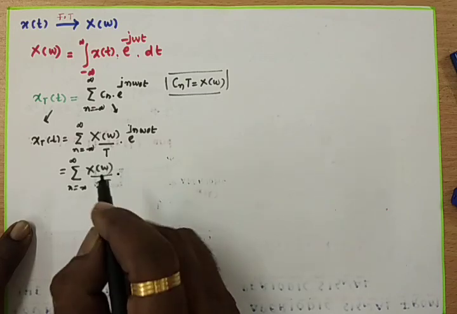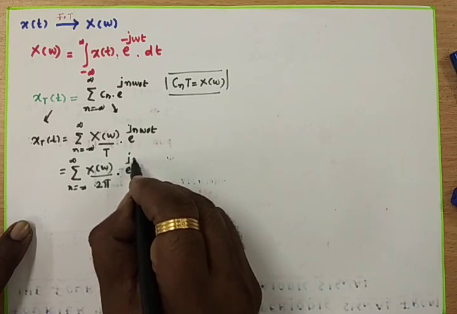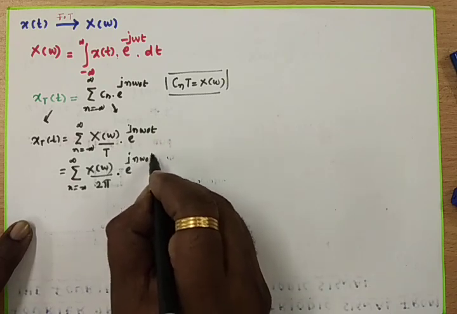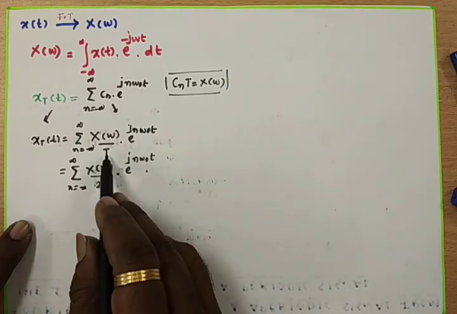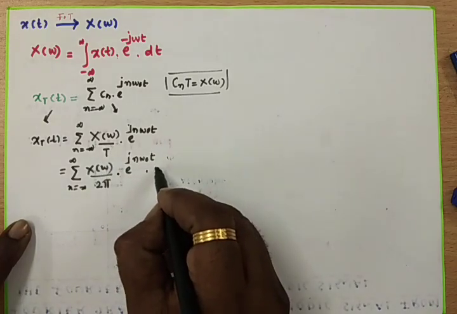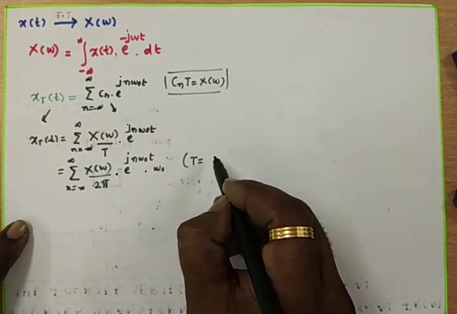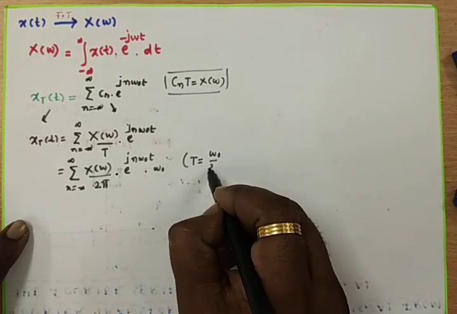It is a time period, that is e to the power of j n omega naught t. Here the period T is nothing but 2 pi by omega, so that we can write omega by 2 pi. So I can write this is omega naught. That means T is equal to, we can write, 2 pi by omega.